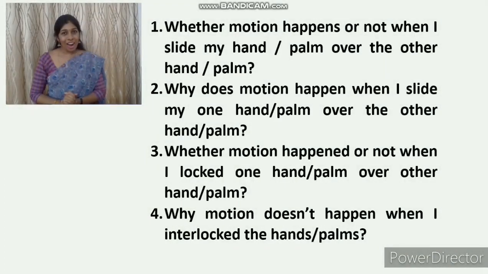We are going to study a new topic. The new topic is frictional force. So students, let's start.